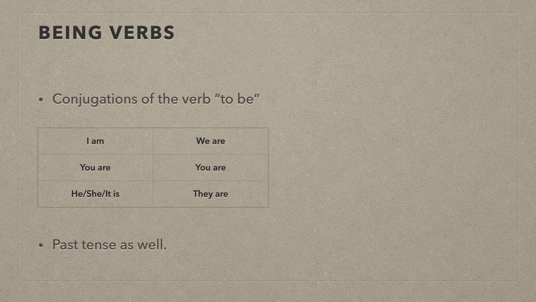We'll talk about verbs. There are actually two kinds of verbs, at least two that I want to talk about. The first is action verbs. Action verbs convey action. Duh. The other kind is being verbs, and these verbs are basically conjugations of the verb to be. So I am, you are, he or she or it is, we are, you are, they are. And of course, there are past tense versions of these. I was, you were, those kinds of things. They're verbs that describe a state of being. They convey some sort of being. We'll see how they're used in a moment.